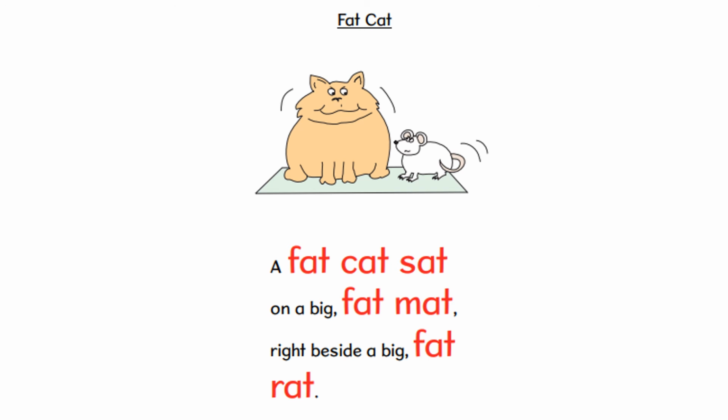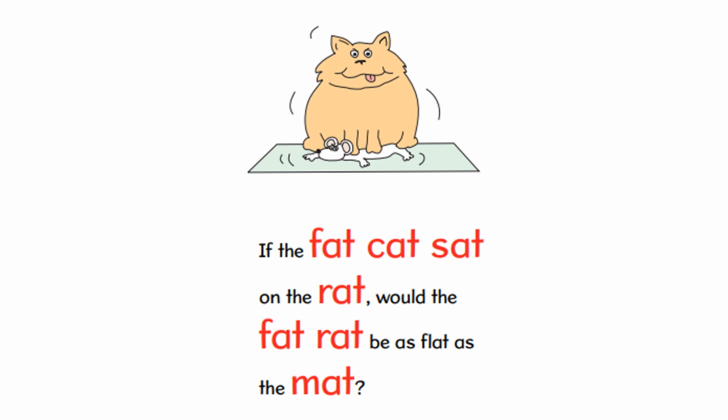So let's read the story together again. The title is Fat Cat. A fat cat sat on a big fat mat right beside a big fat rat. If the fat cat sat on the rat, would the fat rat be as flat as the mat?